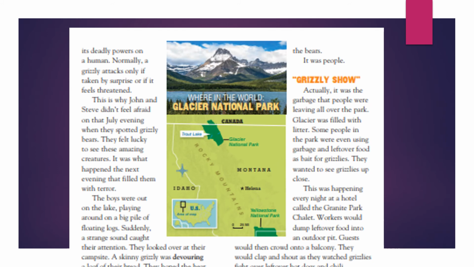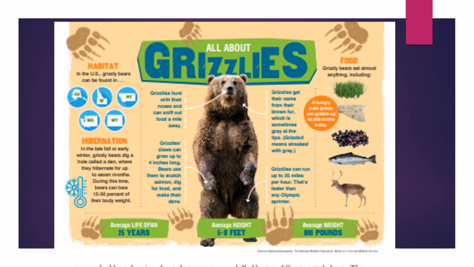I also see here Grizzly Show, another heading. So if I was to read here, it would explain to you what's happening to these grizzlies. Here I found in the article kind of like a fact bar. This is giving us some all about grizzly information. Maybe you don't know what kind of food they eat. Maybe you don't know about their hibernation. Maybe you don't know how tall they get or how much they weigh or what their average lifespan is. So this gives you more information about grizzly bears, just to inform you and give you information about a topic.